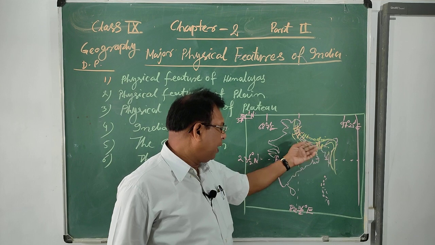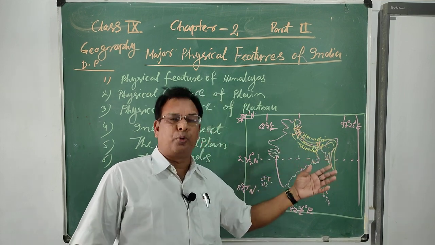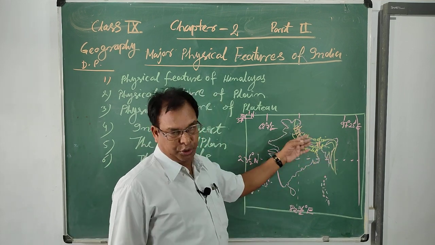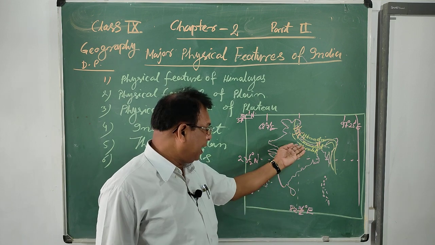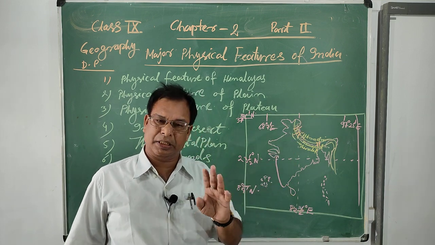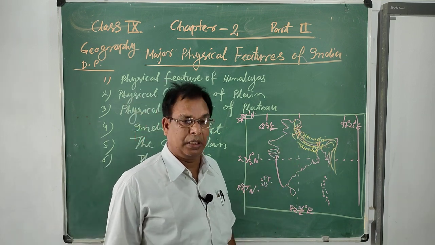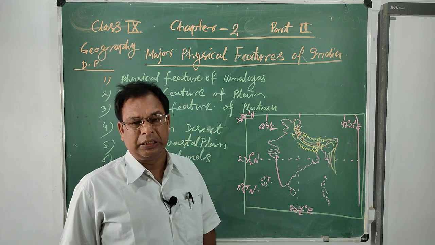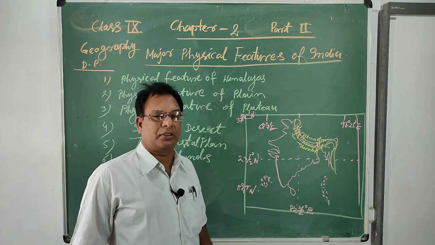So the widest portion of the Himalayas varies from place to place. And the average height of the Himalayas is 6,000 meters from sea level. These are the main features of the Himalayas.